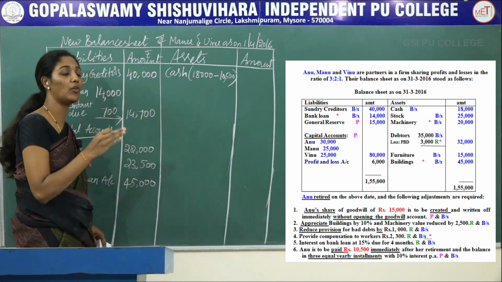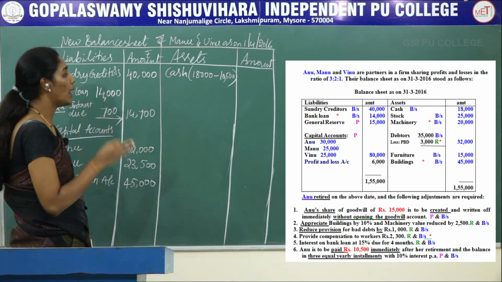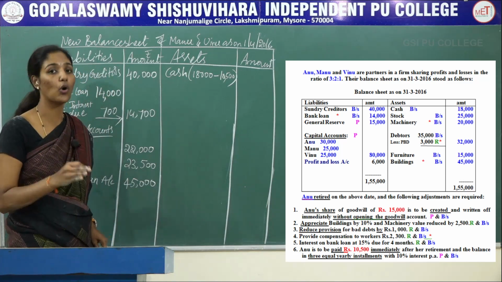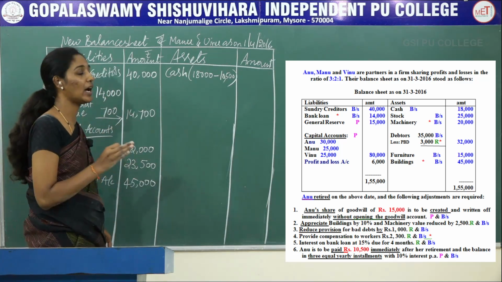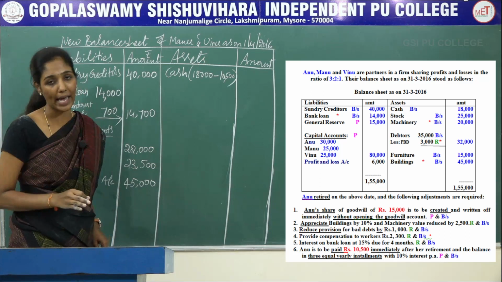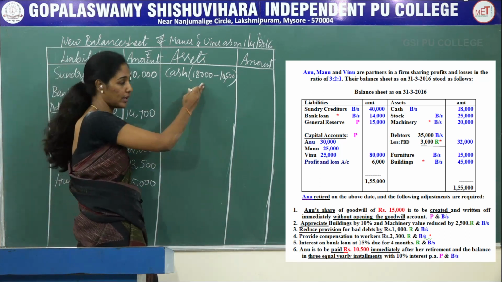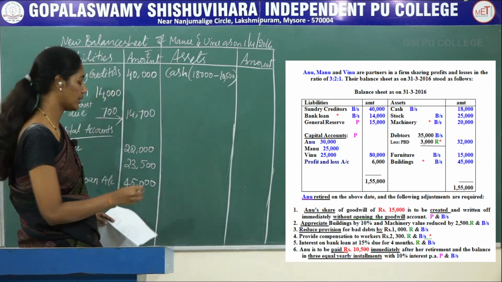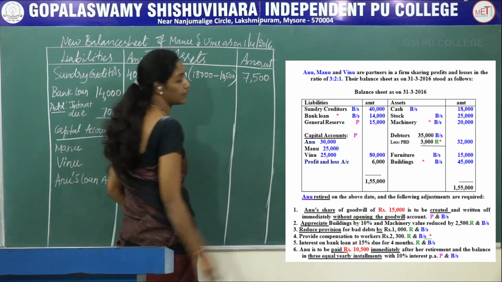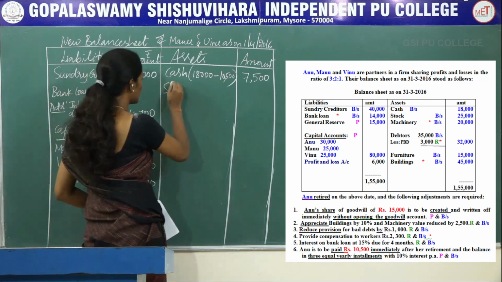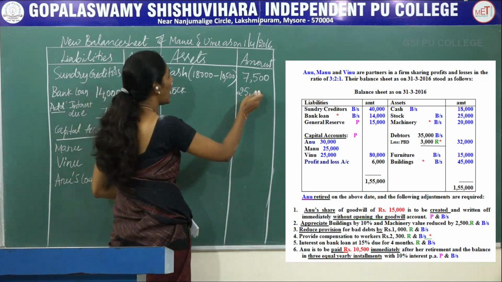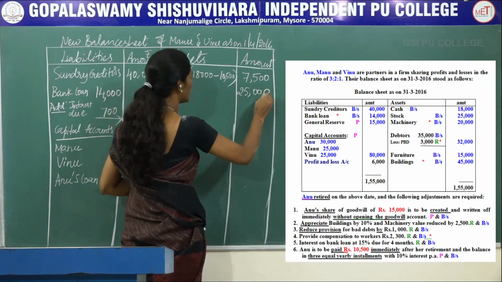At the time of Anu's retirement, the firm pays 10,500 in the form of cash. 18,000 minus 10,500, you will get 7,500. The next asset is stock. There is no adjustment regarding the asset. You can directly record it in the amount column as rupees 25,000.